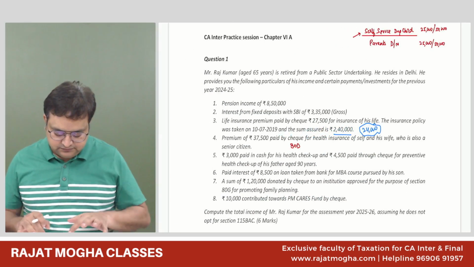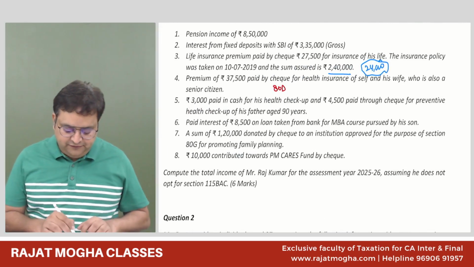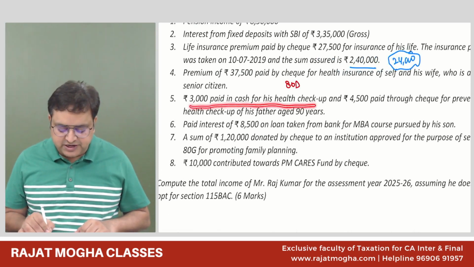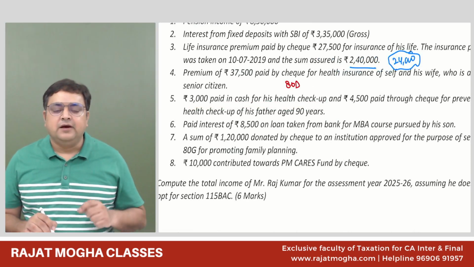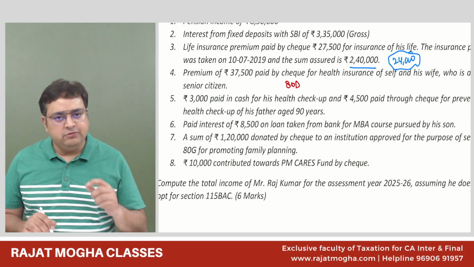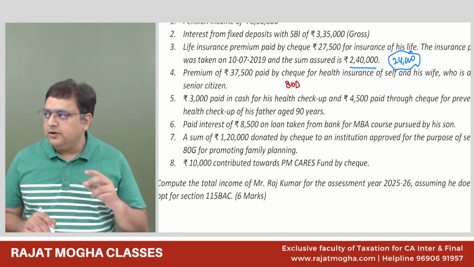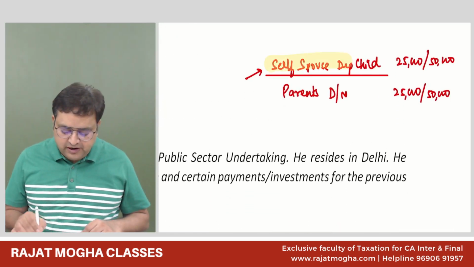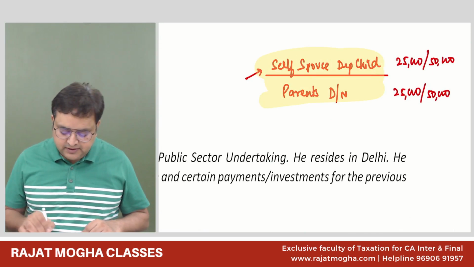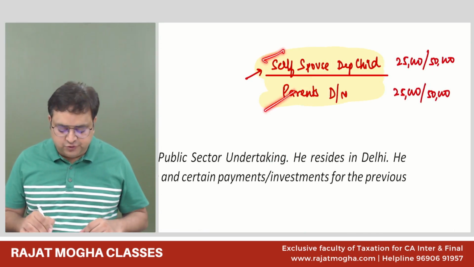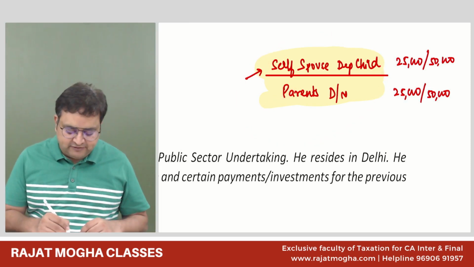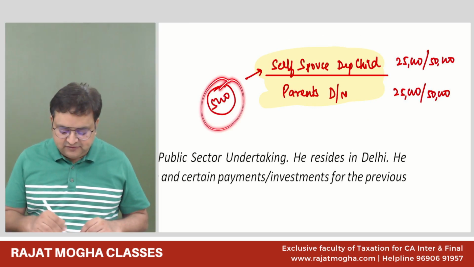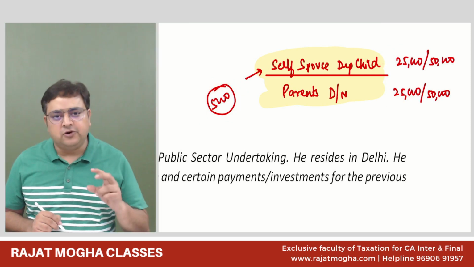Then, the fifth point mentions 3,000 paid in cash for health checkup. For health checkup, it is allowed to be paid in cash. And the overall limit for health checkup is 5,000. For category 1 plus 2, for both of them, it is 5,000 only. And this 5,000 is within the overall limit of these.